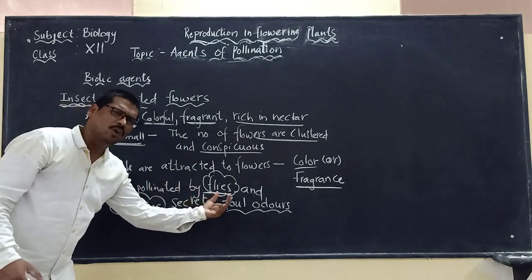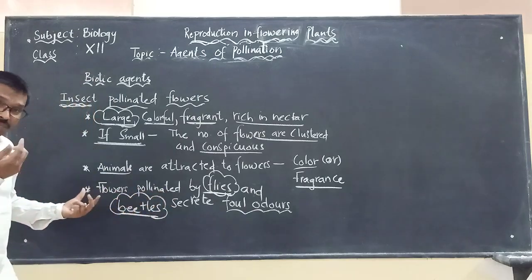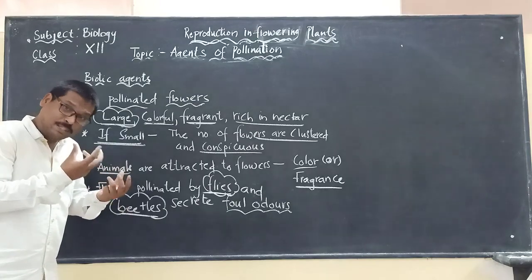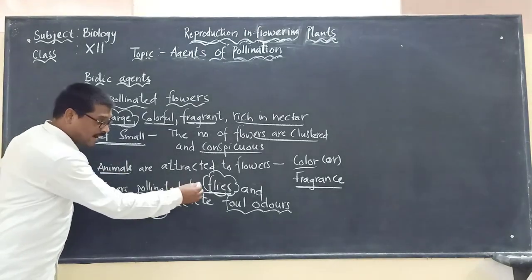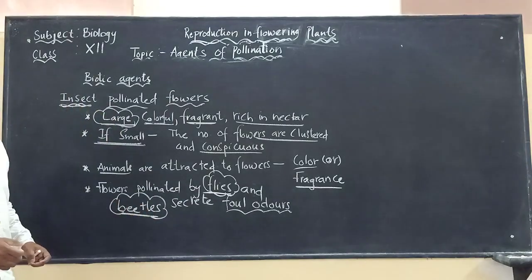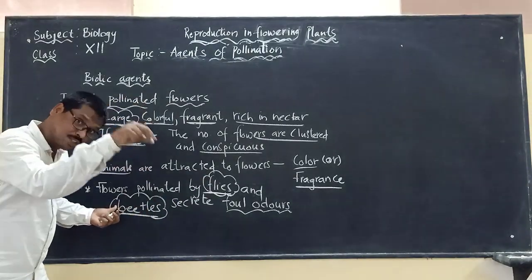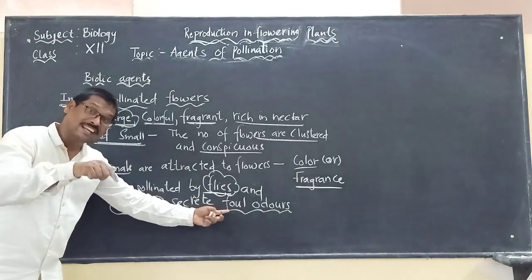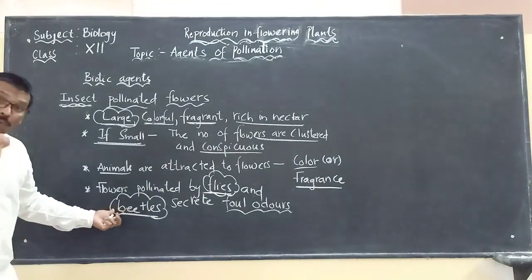This foul odor means what? Bad smell. They will produce this. There are some flowers which will produce a bad smell, and this bad smell will attract the flies and the beetles. So these flies and beetles are visiting some flowers because those flowers are releasing what? Bad smell, foul odor. So foul odor is released by the flowers to attract what? Flies and beetles. For what purpose?